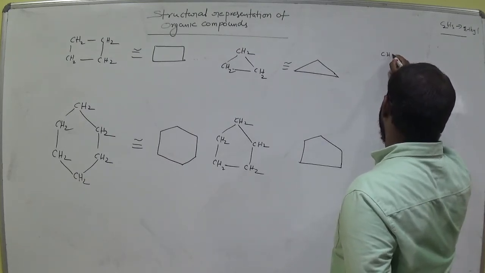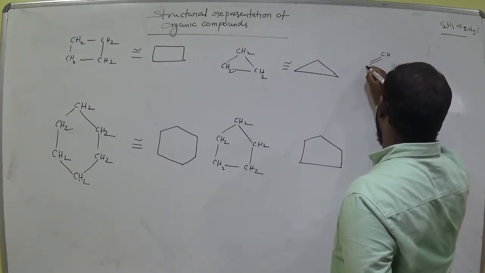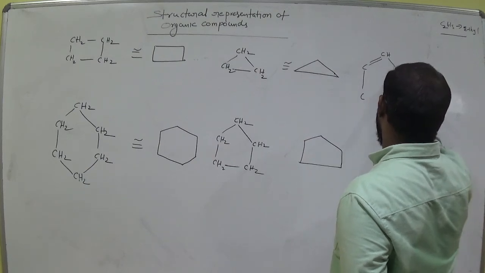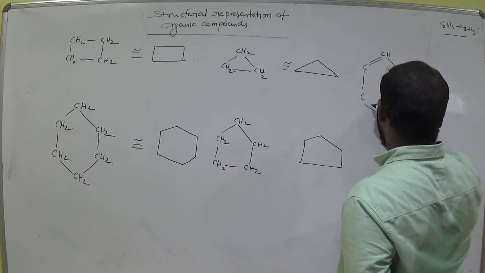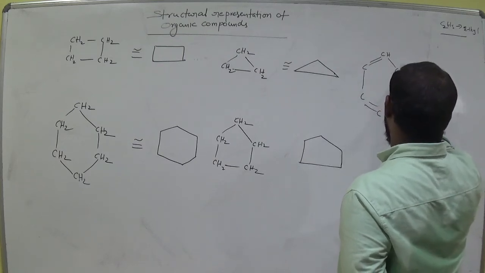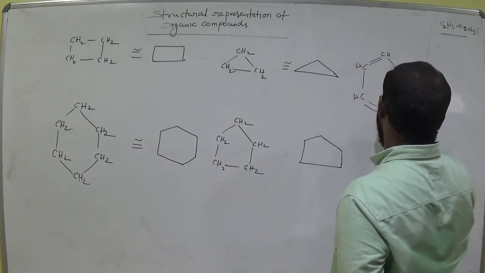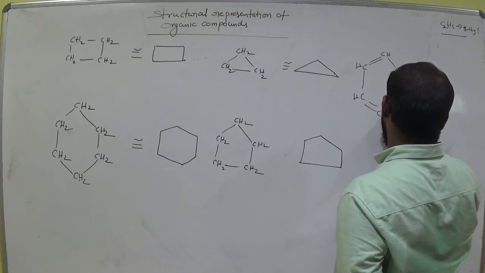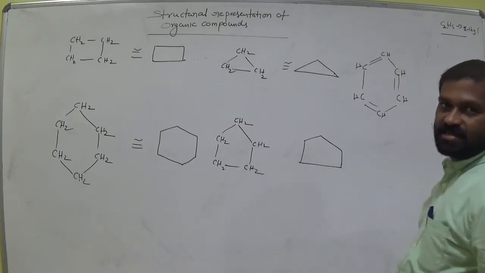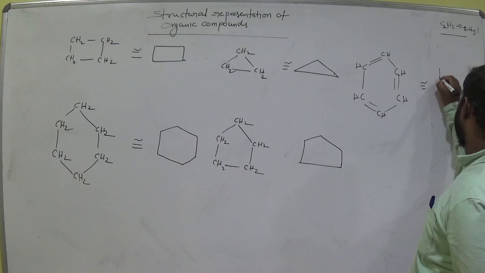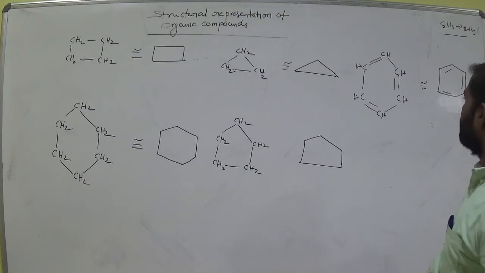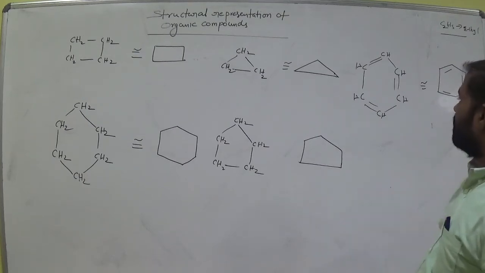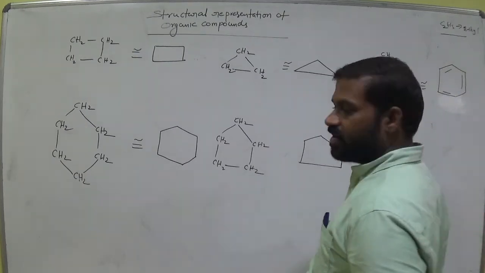For benzene, CH, okay? This is the benzene, am I right? This is the benzene structure. Now how can we represent this? Am I right? Clear? Bond line representation. Condensed. Okay, clear?